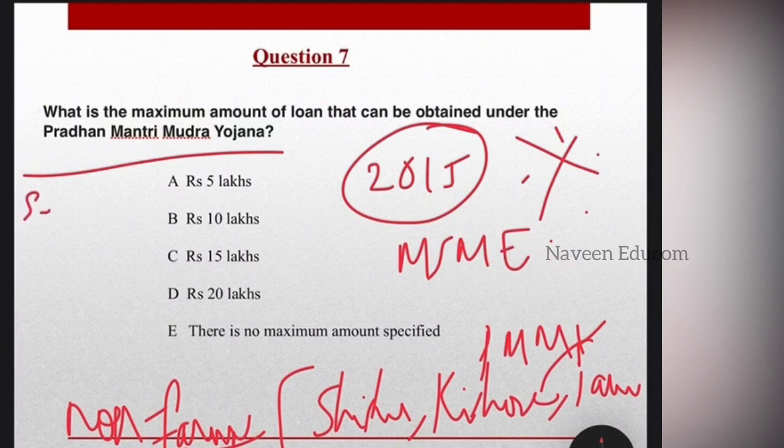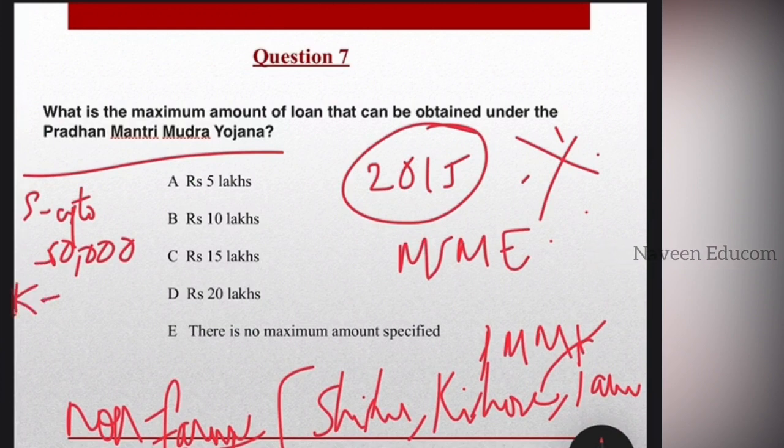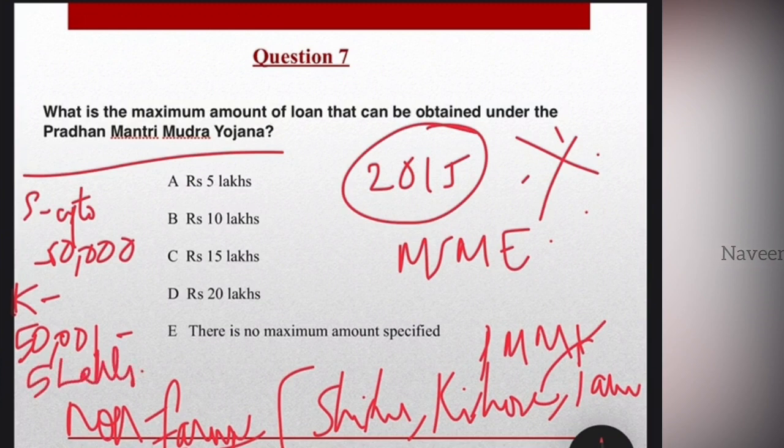And the next important thing you have to study is the range of loan amount. For the Shishu scheme, it is up to rupees 50,000. And for the Kishore scheme, it is from rupees 50,001 up to rupees 5 lakhs. So you have to have a clear idea regarding the range of the loan that can be availed. Okay, so they may be asking questions like this. So next comes Tarun. Tarun has 5 lakh 1 to 10 lakh as the limit.